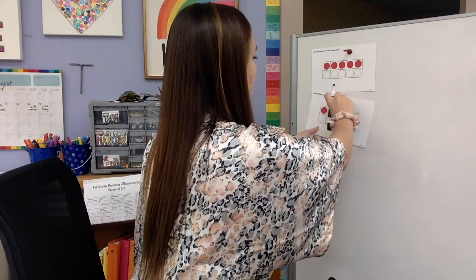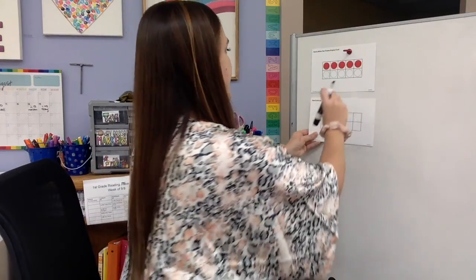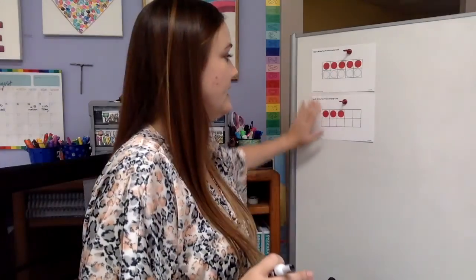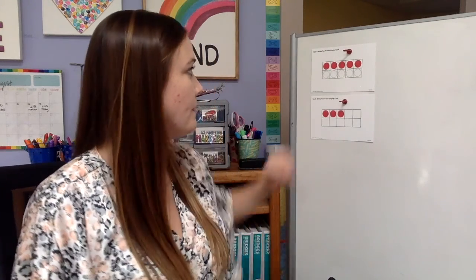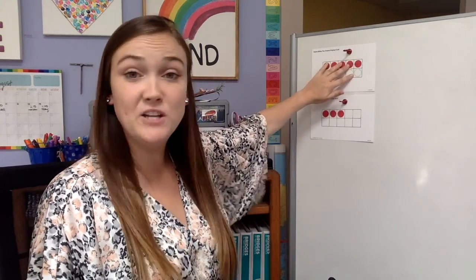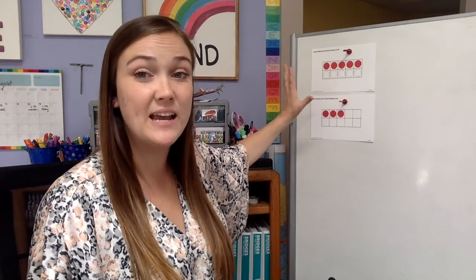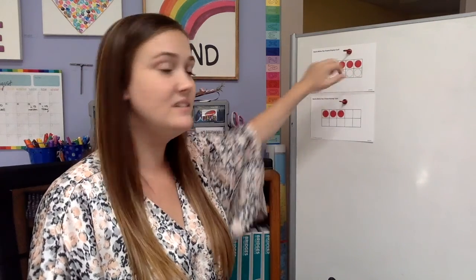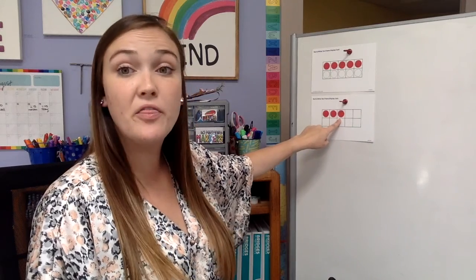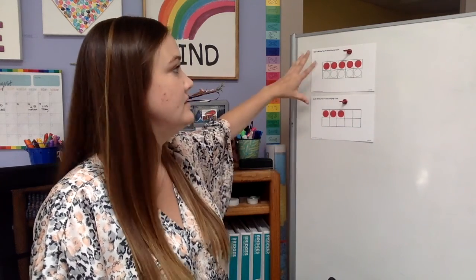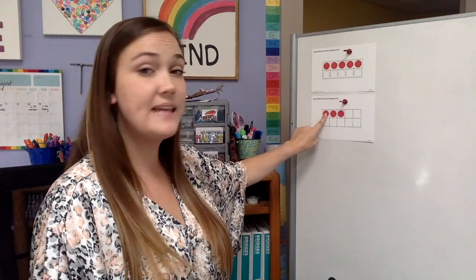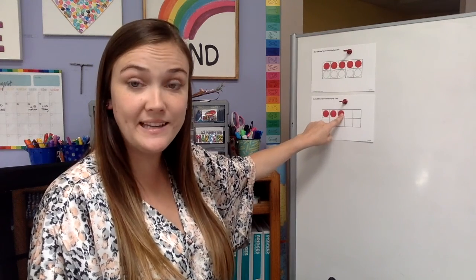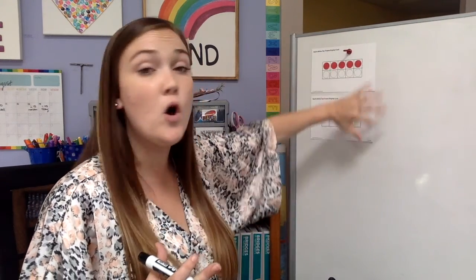I'm going to take this guy away and we're going to find out what our next number is. How many dots did I add? I have 10 and I added 3 more. How many do I have now? Let's count on. I know this is 10, so I start at 10 because I already have that many. 10, 11, 12, 13. Let's do that again. 10, 11, 12, 13. I have 13 all together.